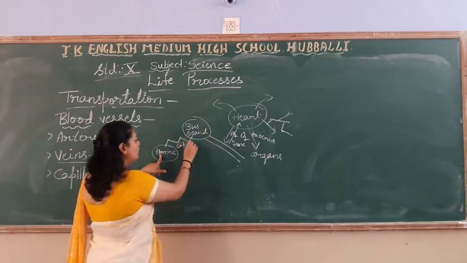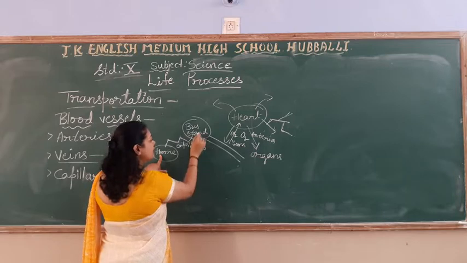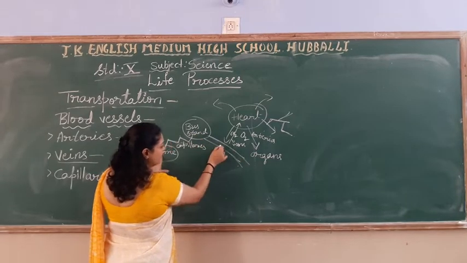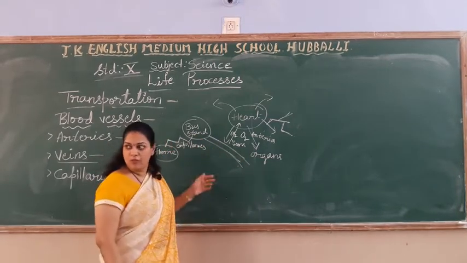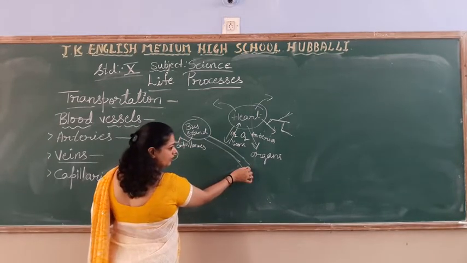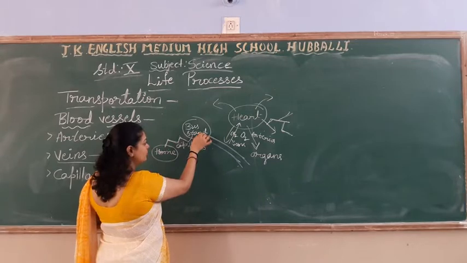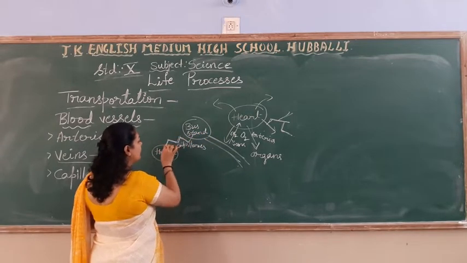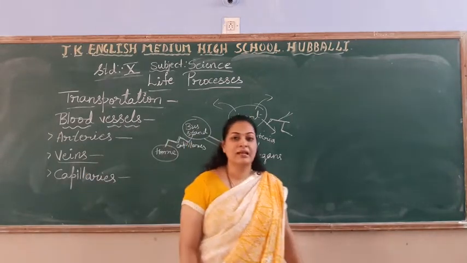Okay, from the bus stand you get the main road. Either it may be an artery or a vein. Then again what happens? From that city, you are coming back to the bus stand. Bus stand to home, how will you come? Again with a branch road, that is capillaries.